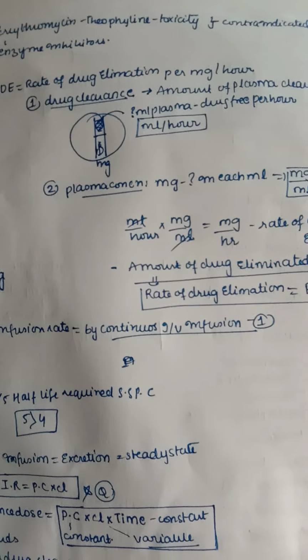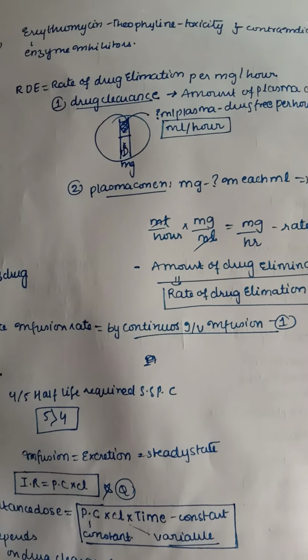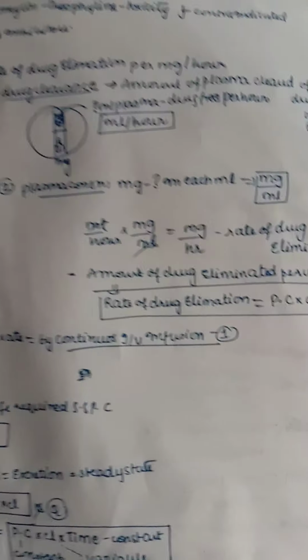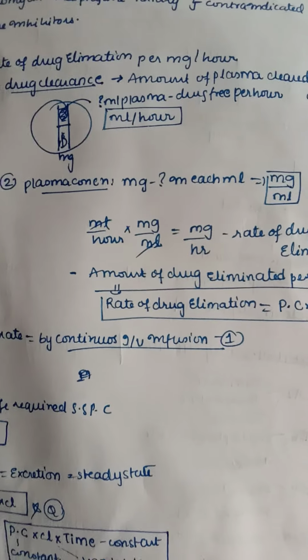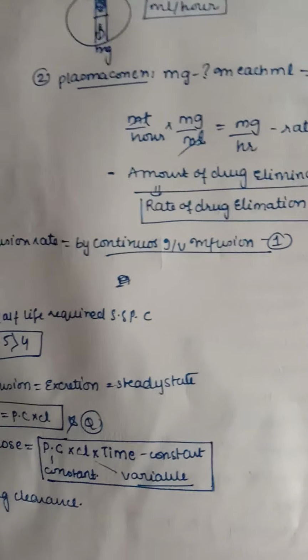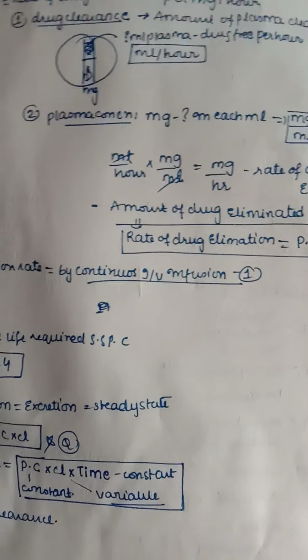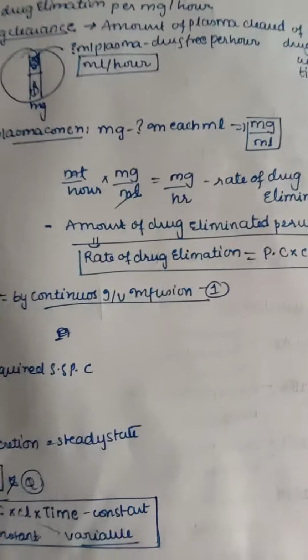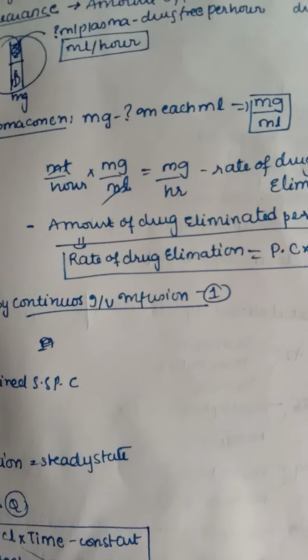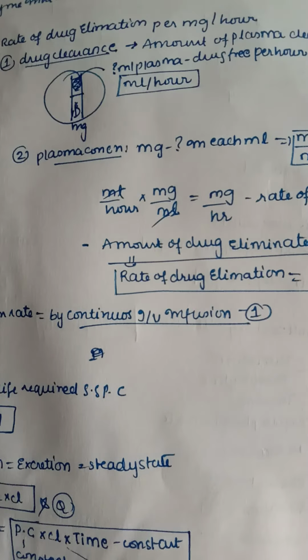So the unit of drug clearance is milliliter per hour. And coming to plasma concentration, it is how much drug is present in the plasma, that is milligram per milliliter. So this is the formula for plasma concentration.